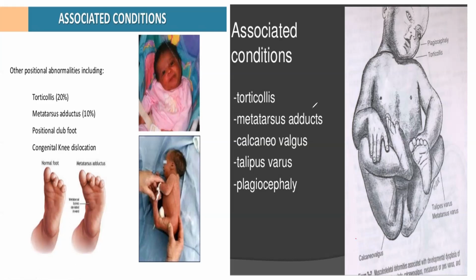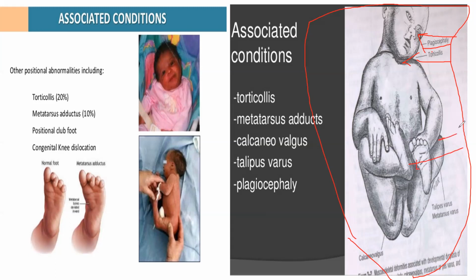So consider this as a uterus inside which the baby is there, and from everywhere the uterus is pushing pressure. If you put pressure on the face, there is plagiocephaly. Putting pressure on the neck, there is torticollis. Putting pressure on the foot, there is metatarsus adductus or calcaneovalgus, whatever. Then if pressure is put on the knee, it can be a congenital dislocation of the knee. Then on the hip, if they are putting pressure, it is a congenital dislocation of the hip. So all factors are associated because of overcrowding. The most important thing is you have to remember all this. So torticollis and most of these conditions are associated.